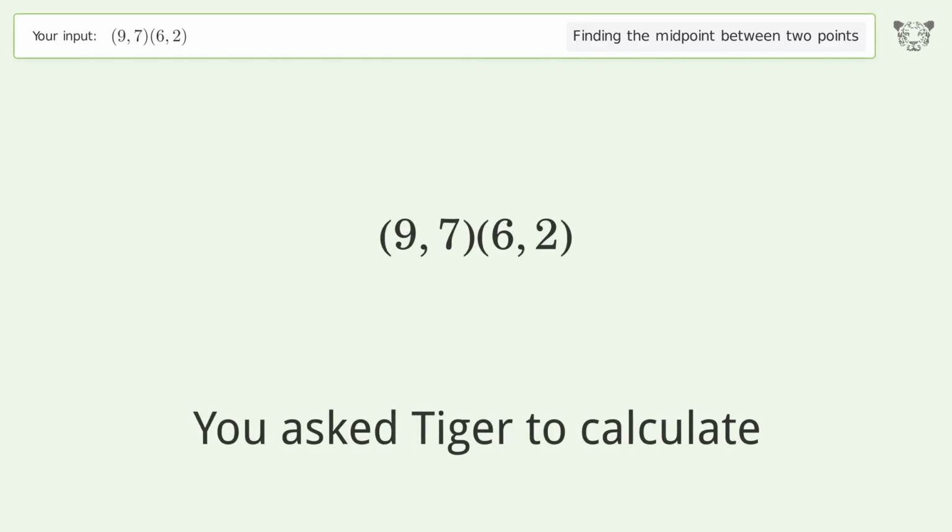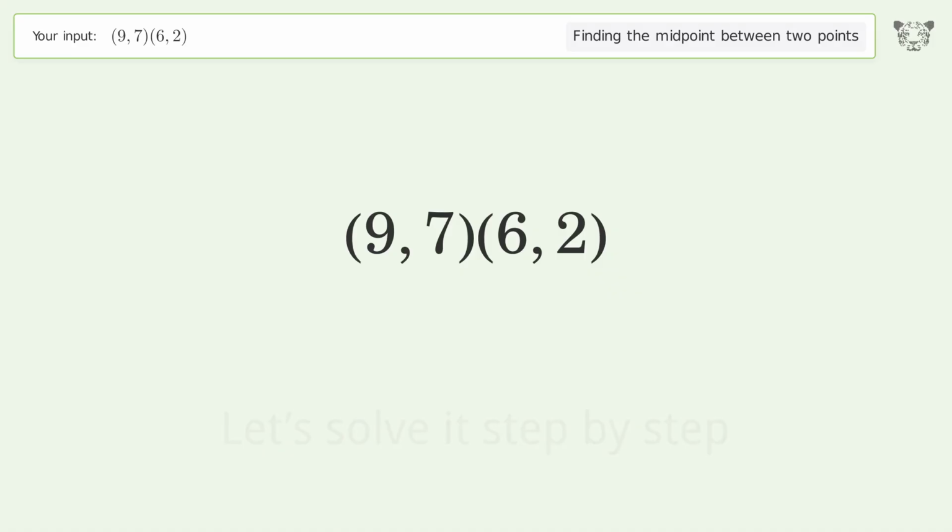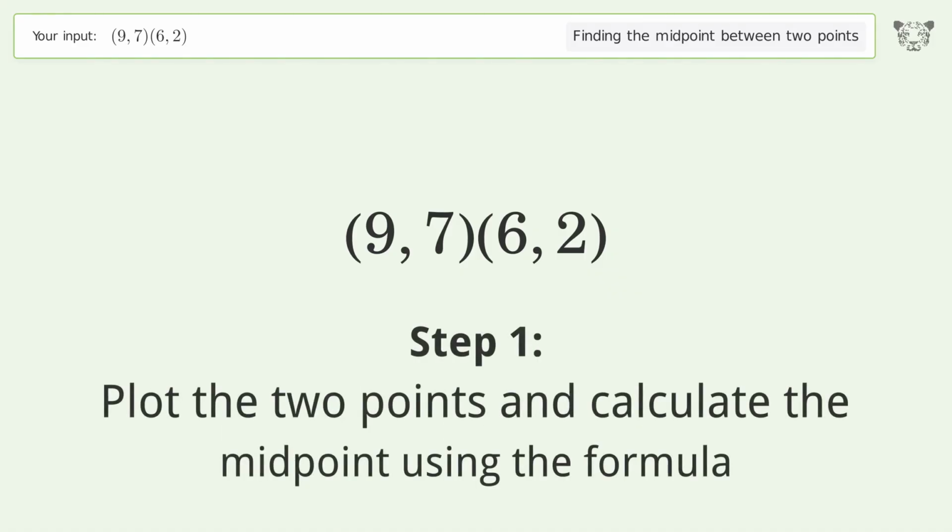You ask Tiger to calculate. This deals with finding the midpoint between 2 points. The midpoint between the 2 points is 7.5, 4.5. Let's solve it step by step. Plot the 2 points and calculate the midpoint using the formula.